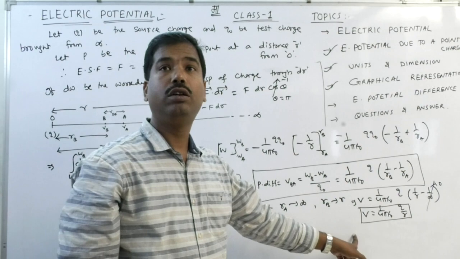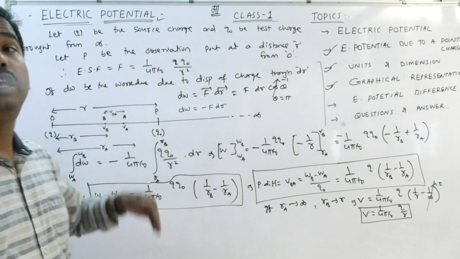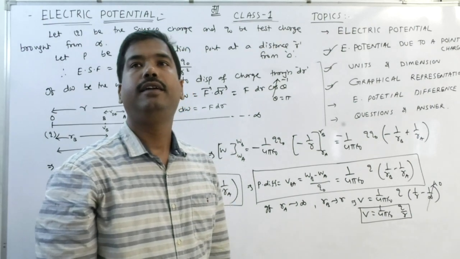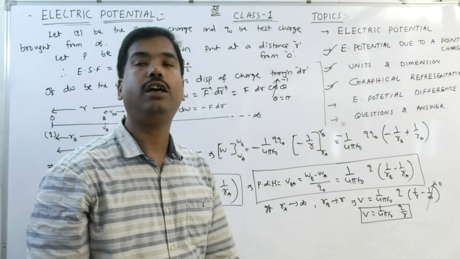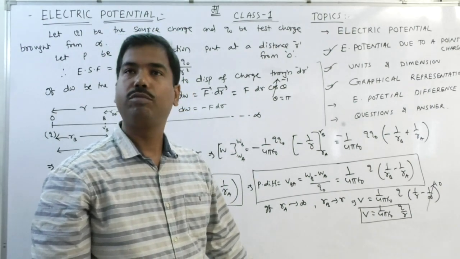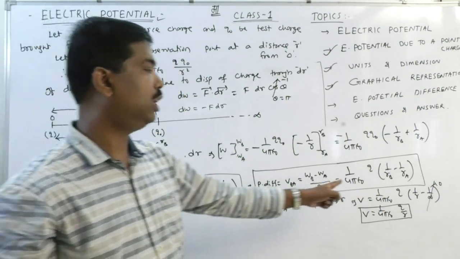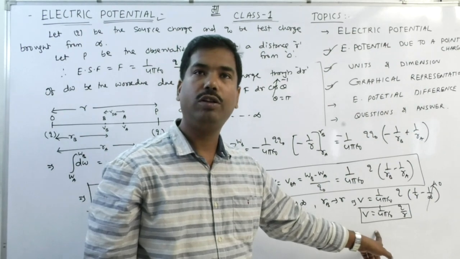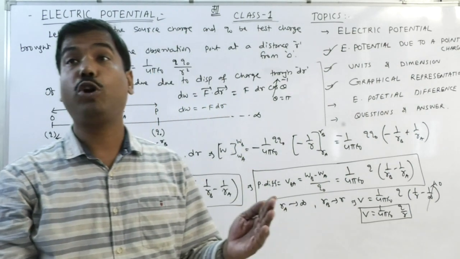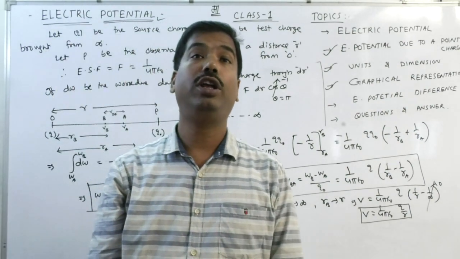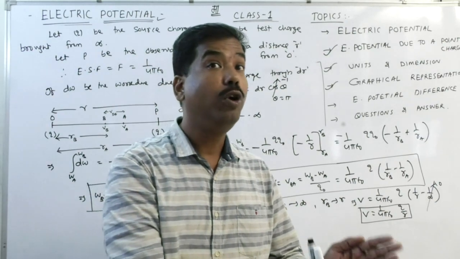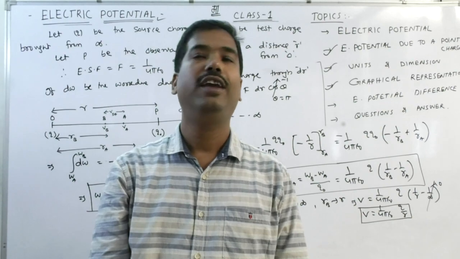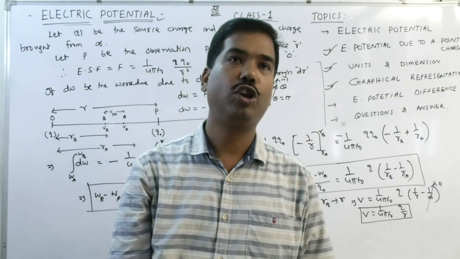Did you get it? So the question is: deduce an expression for the potential difference, and hence derive the electric potential at a point. Clear? After deducing the electric potential difference, we can easily find the electric potential at that point. When the charge is brought from infinity to that point, that is called electric potential. But when it moves from one point to another in an electric field, that is called potential difference. Clear?